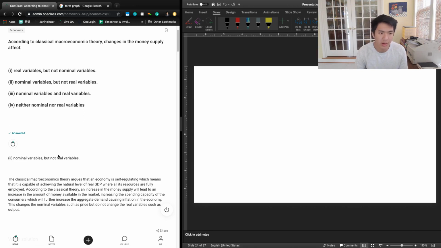Right. So I'm just going to take a second to process this sentence that says an increase in the money supply will lead to an increase in the amount of money available in the market, which increases the spending capacity of consumers.